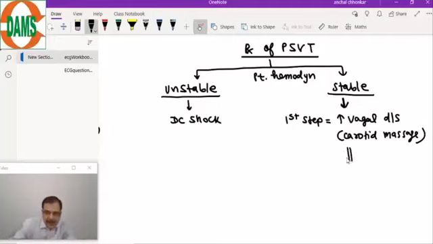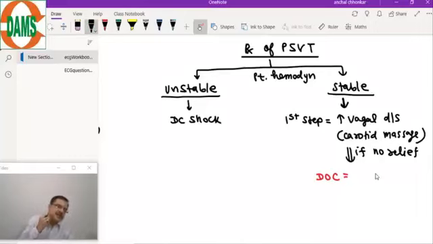And if there is no relief, give the drug of choice. So we do the carotid massage, and with carotid massage vagal discharge occurs, and that vagal discharge blocks the AV node conduction. And once the re-entry cycle is stopped, the SA node will start working. Drug of choice is adenosine, 6 milligrams.